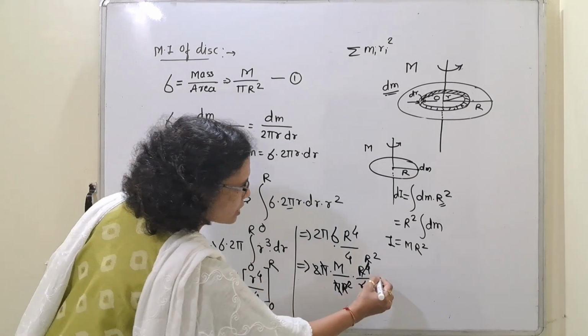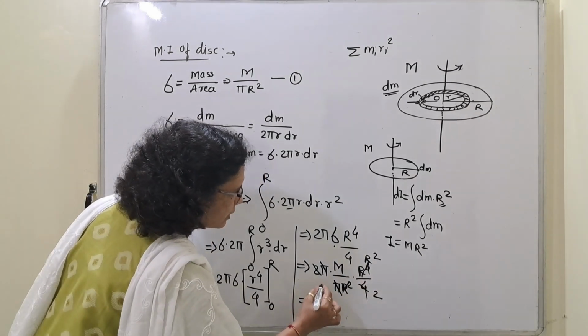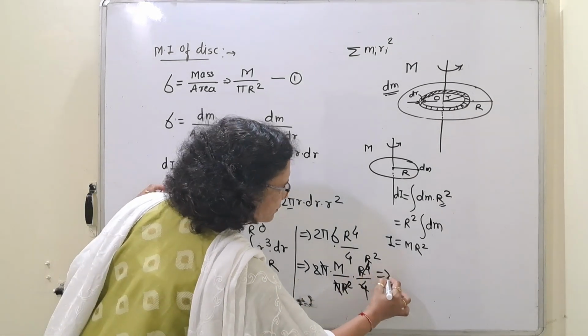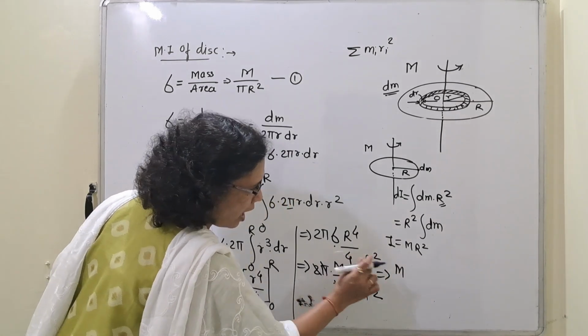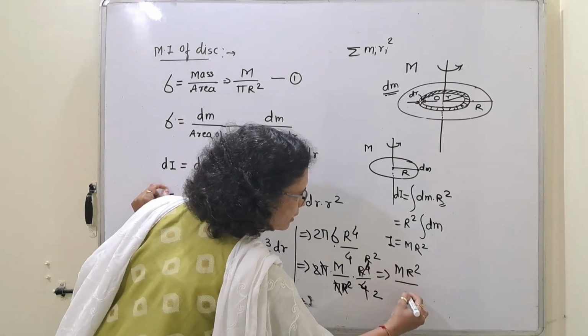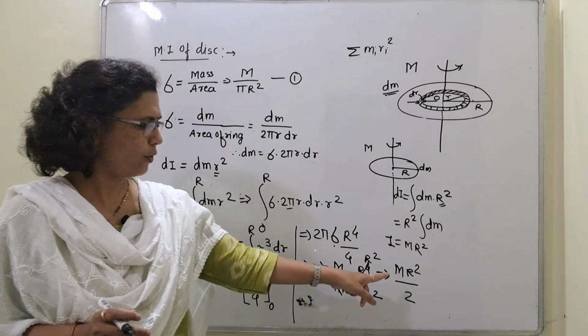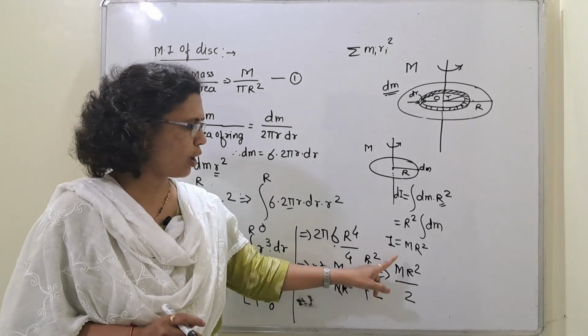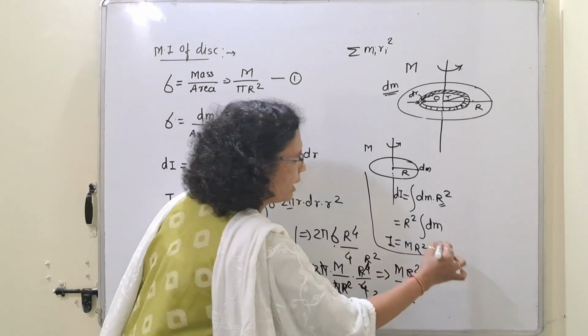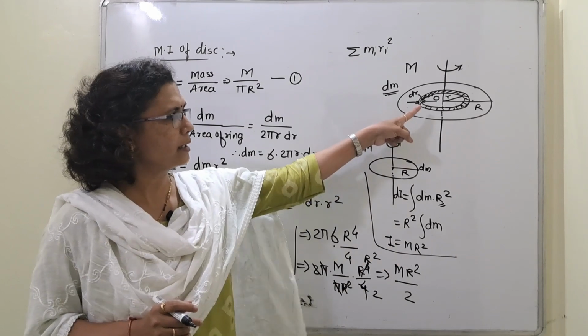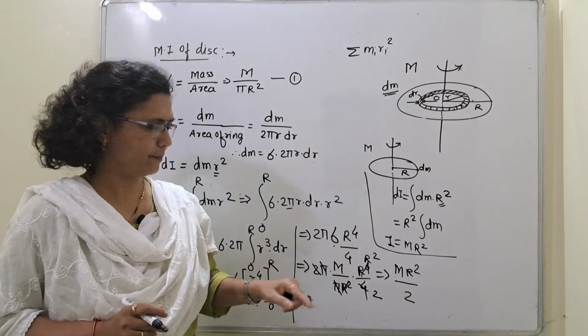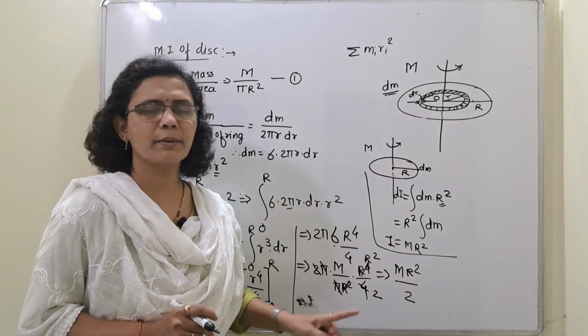What will be the last value? It is nothing but, I will write here, m r square by 2. And this is the formula for moment of inertia of a disk about an axis passing through the center perpendicular to its plane. That is mr square by 2.